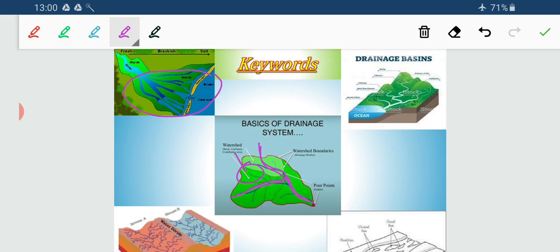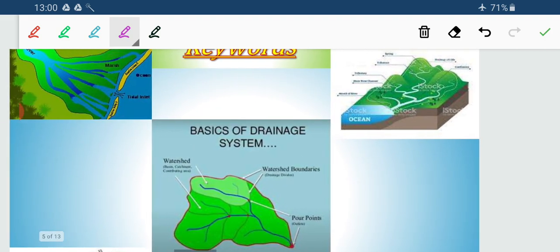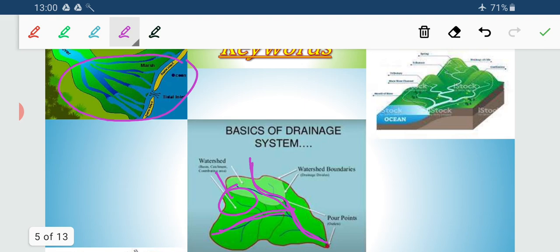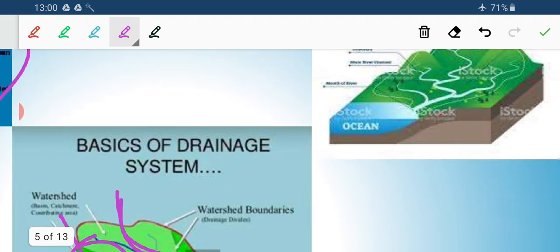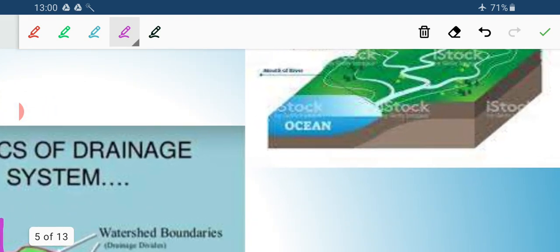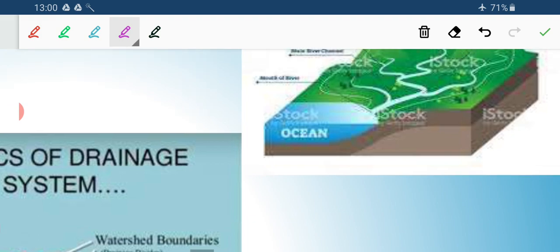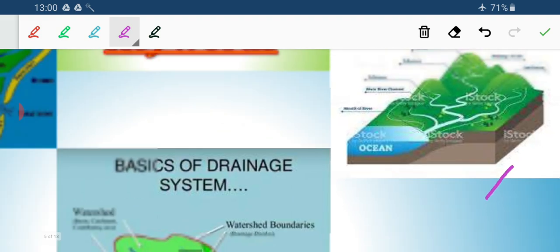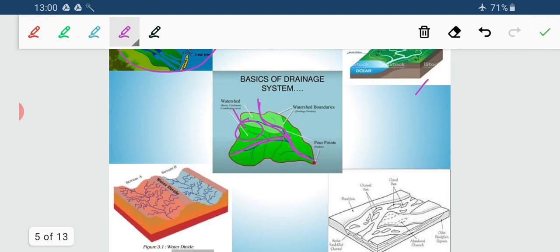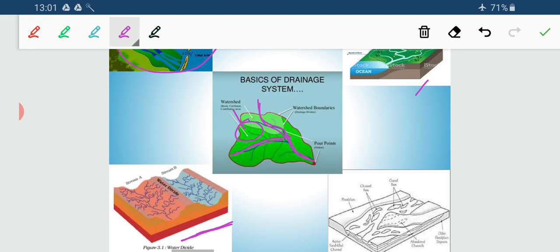And lastly, over here you can see the watershed areas. Here you can see an ocean where the rivers are joining, and before that you can see the winding of the river, an S-like structure. When a river moves in an S-like structure, that is meandering of the river. Next, again it's a picture of the water divide and a picture of the braided stream.